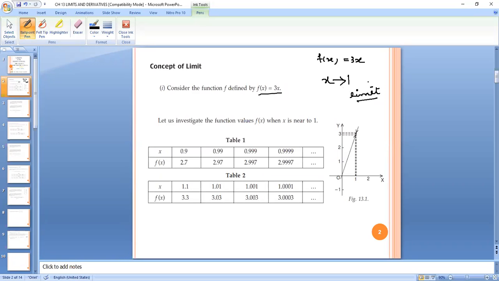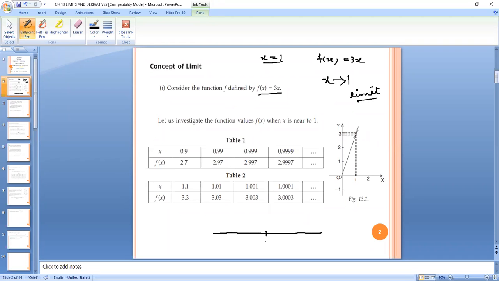So we take the help of table values and the help of graph so that we could know what is the value of f of x is equals to 3x when x is approaching to 1. Now x is approaching to 1 means x is not exactly equals to 1, but it is very close to 1.